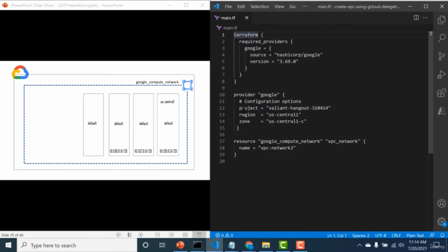Okay, let's start a resource block by creating the most basic network in GCP, that is using the Google Compute Network. So we'd already seen this previously, so we wouldn't be spending much time on this. So it's basically creating a network, and the name of this network would be VPC Network 3. Let's just go through the documentation and let's see if there are any other interesting attributes for this particular type.